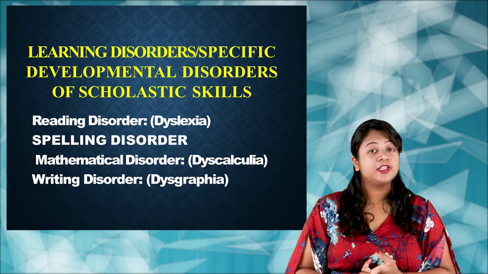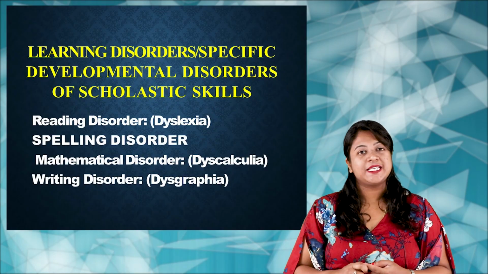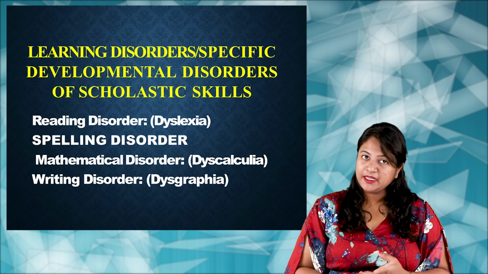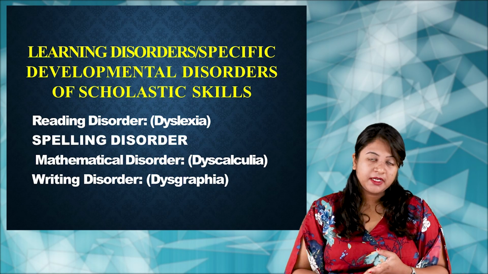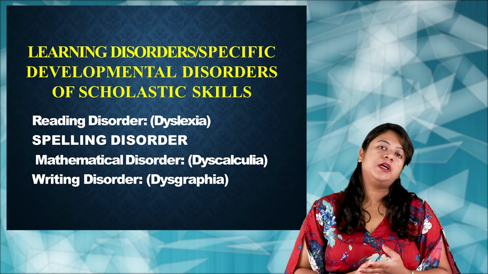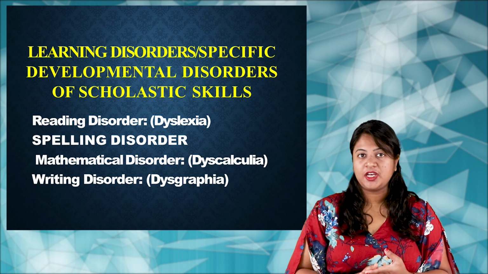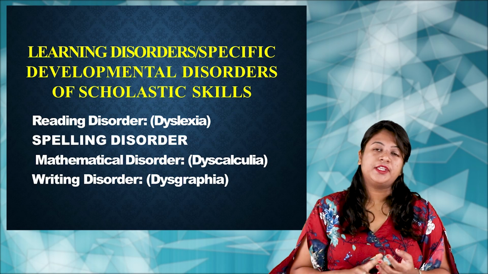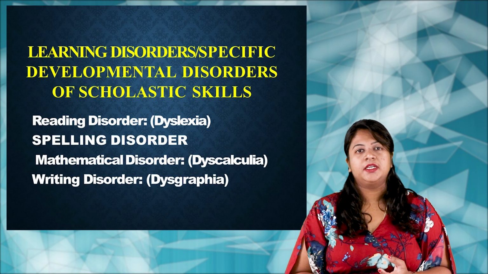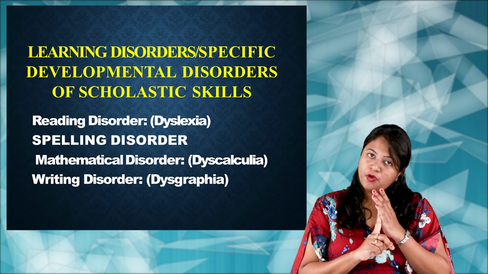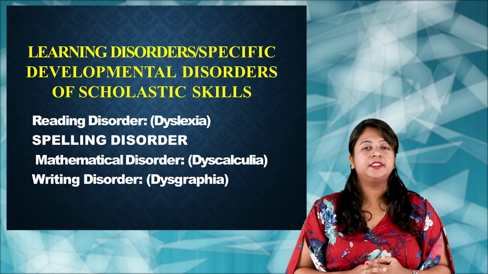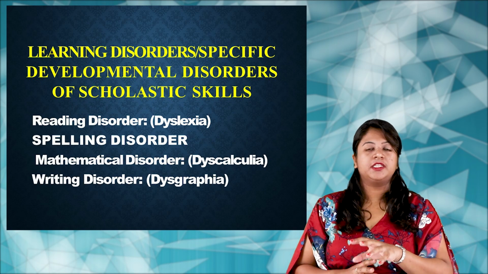So the learning disorders, if you take, we have mainly four types. Number one is the reading disorder, which is dyslexia. We have the spelling disorder. We have the arithmetic disorder, which is called dyscalculia. And then we have the writing disorder, which is dysgraphia. So these are the four conditions which come under the learning disorders in children.